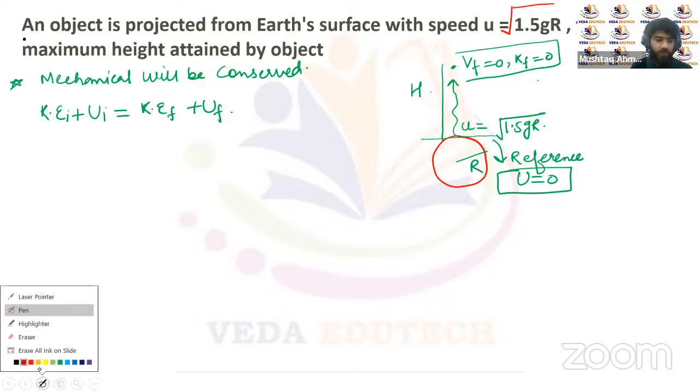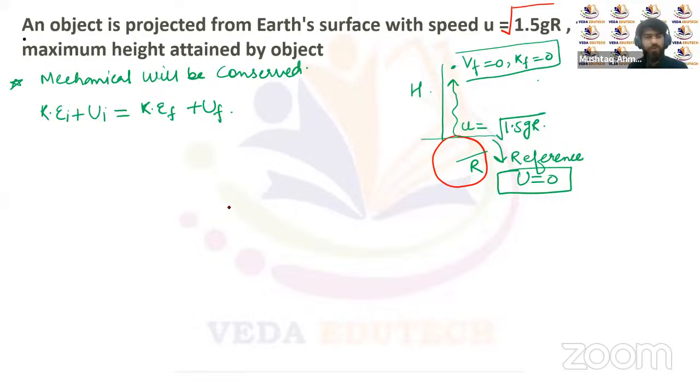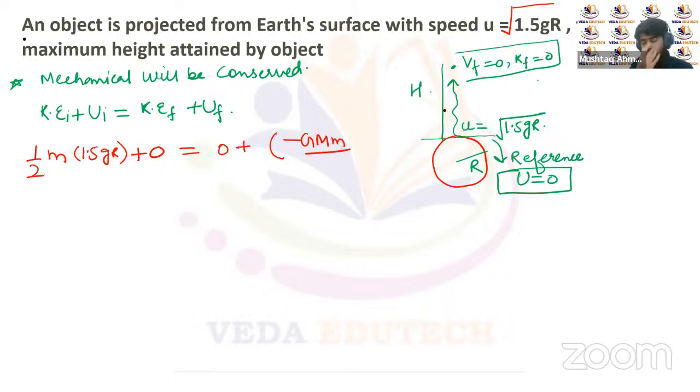Initial kinetic energy was half m u squared, where u squared is 1.5 gR, and the initial potential energy with respect to the reference is zero. The final potential energy with respect to the reference will be minus GMm upon the distance, where the distance with respect to the reference is h.